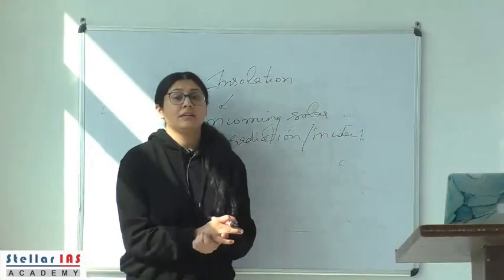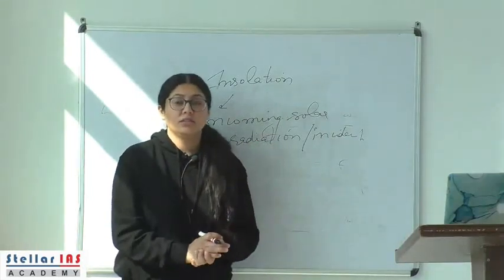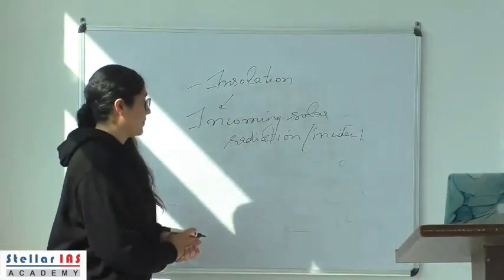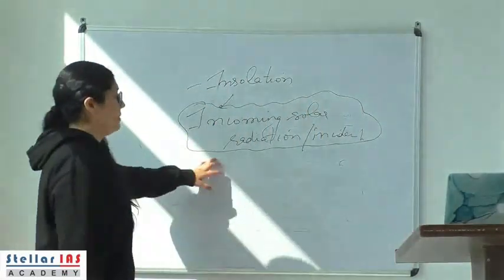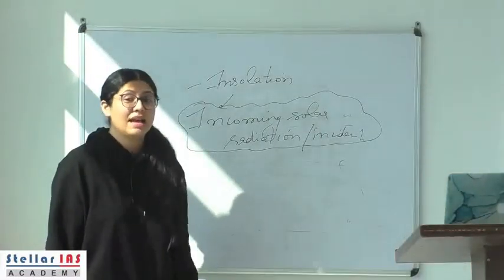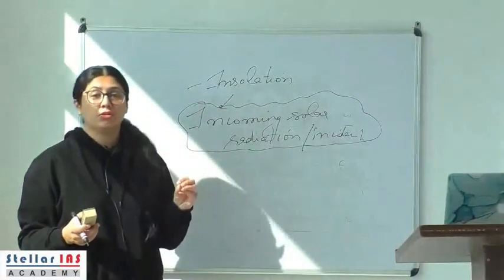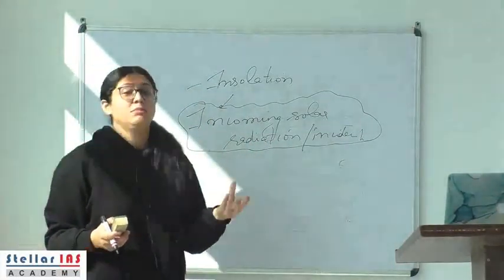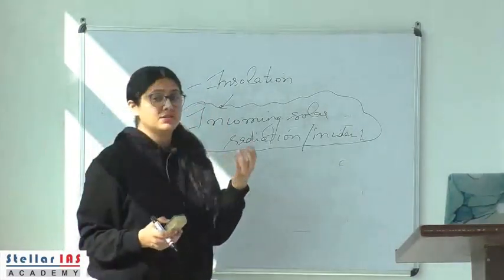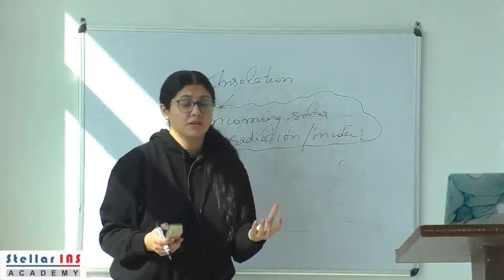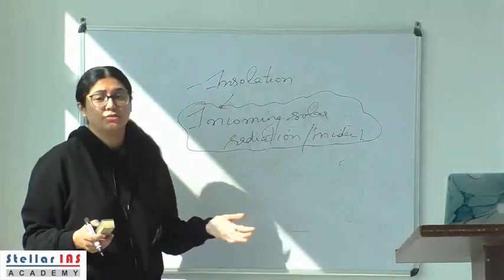Now we know that ultimately all energy that we have on earth is directly or indirectly sourced from solar radiation, right? Now there are certain factors on which this incoming solar radiation is dependent and varies. It is different for different locations on the surface of the globe. It is different even for the same location at different times of the year. That is, the radiation that is received on a particular place on the surface of the earth is dependent on a number of factors and varies from day to day, right?